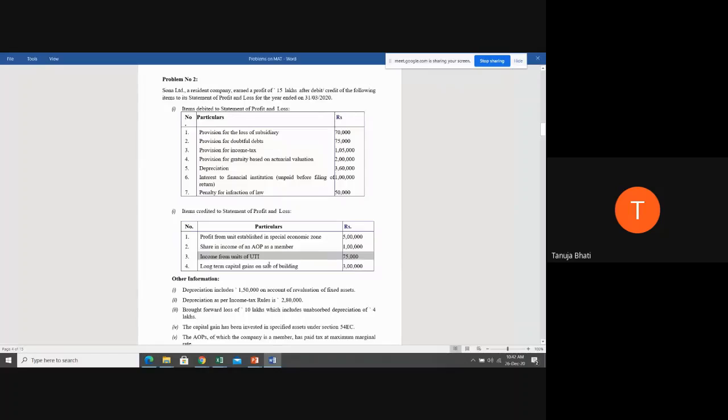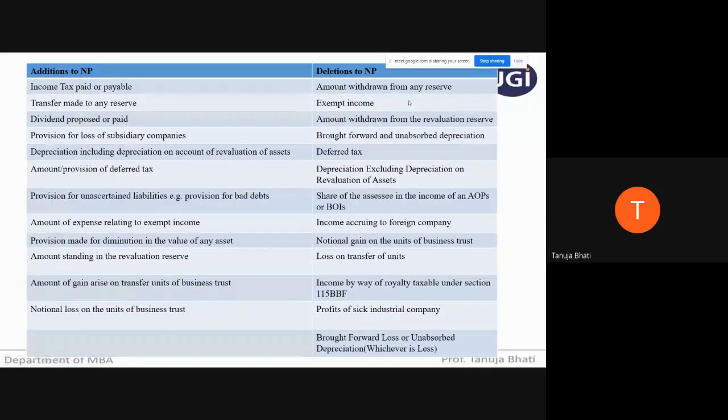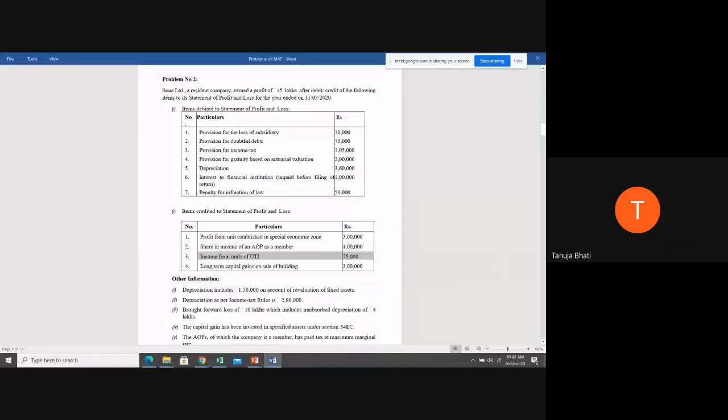Next, long-term capital gain on the sale of building. Now, anywhere in the specified list have they given long-term capital gain on the sale of building? No, nowhere is there a long-term capital gain on the sale of building that you have to deduct. Therefore, you're going to just ignore this particular information. Okay.